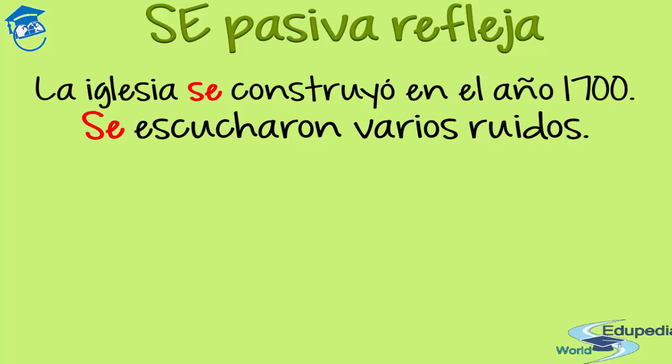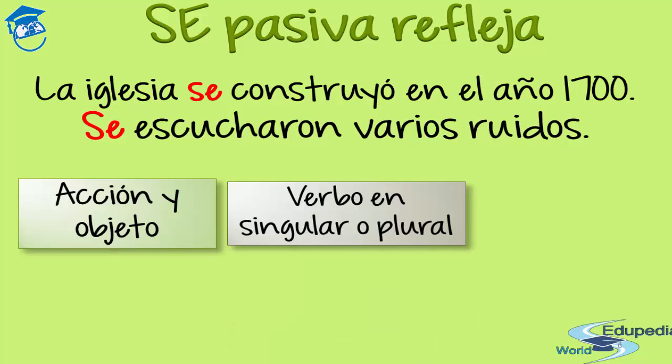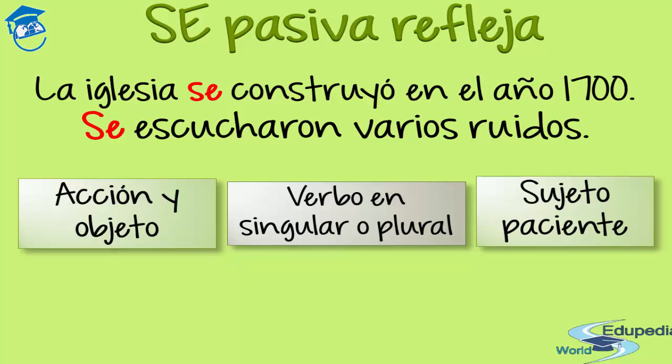In this kind of phrases, you can see that the verb would be in singular or plural, of course, according to the subject, that in this case would be a patient subject. Sometimes in passive voice phrases, you can have this kind of subject as well, which is the patient subject, sujeto paciente. Why? Because it's not the doer of the action, it's the person, animal, or thing that receives it. Sujeto paciente when you have it.